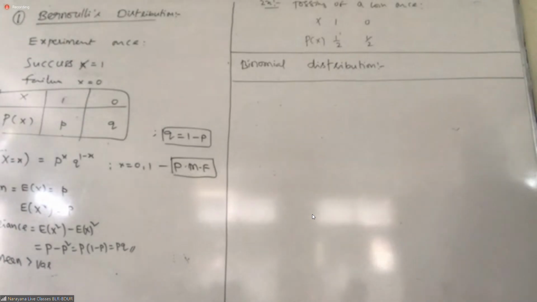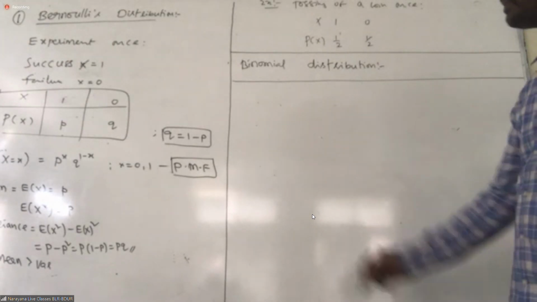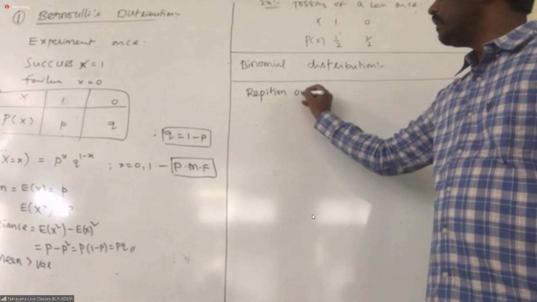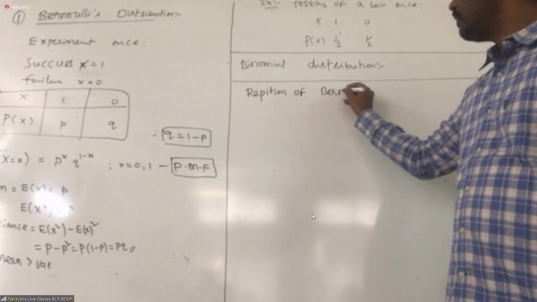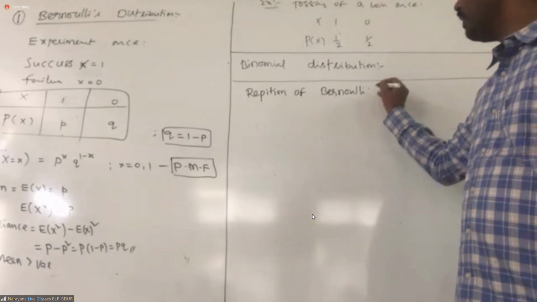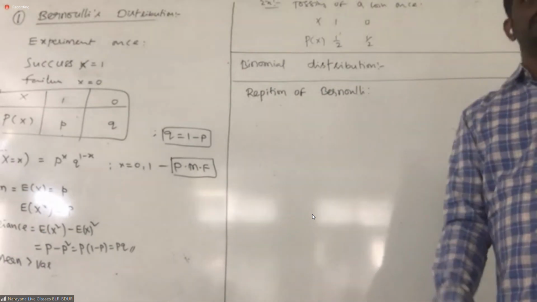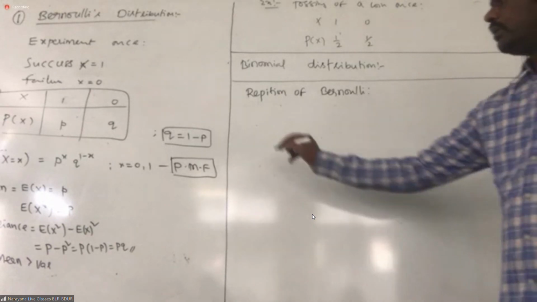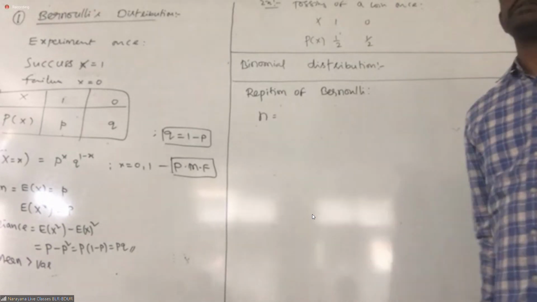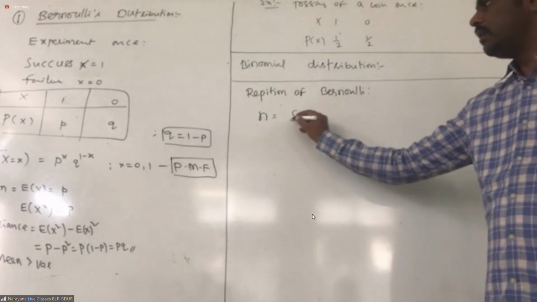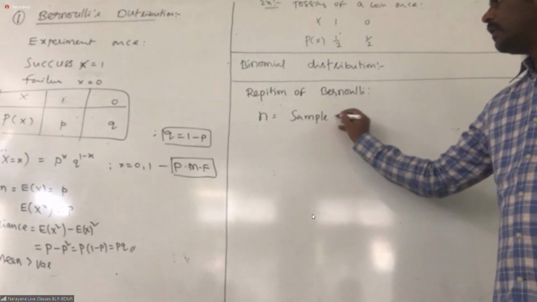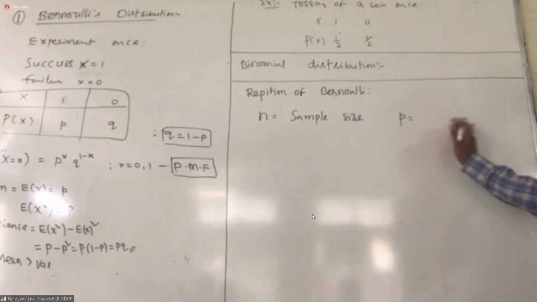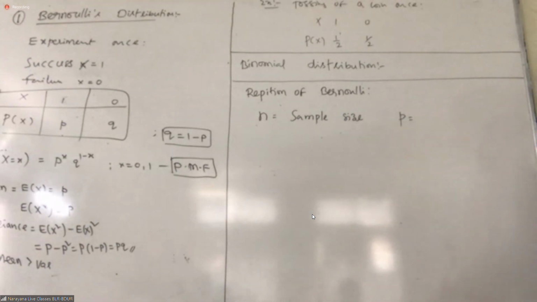What is the binomial distribution? It means repetition of Bernoulli is called binomial. So in binomial, what happened? Here, 2 important parameters are there. One is n, which is called sample size. One more is p. Very, very important one.